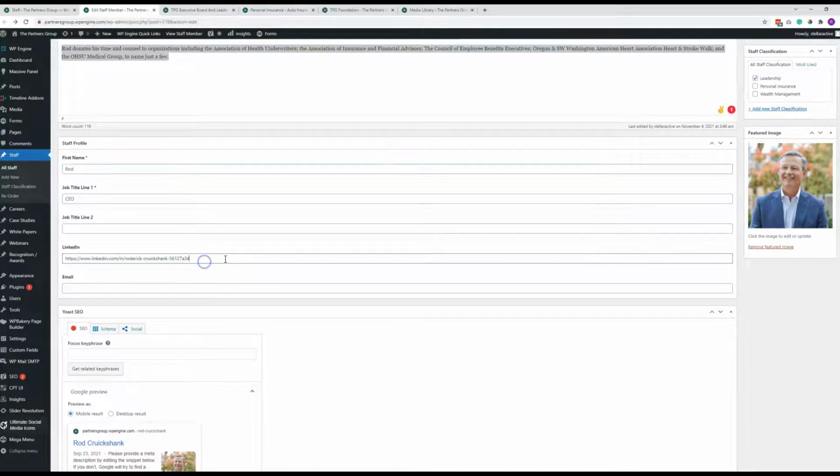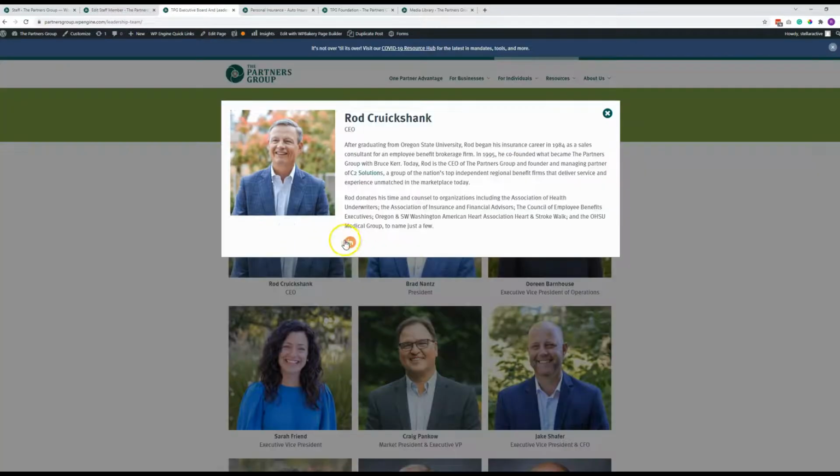Then, of course, we have the LinkedIn and email links. The icon will only show if there's a value entered in the field. So here you just put the actual email address, and here you would put the LinkedIn link to their profile to get the icon to show up here in the pop-up.